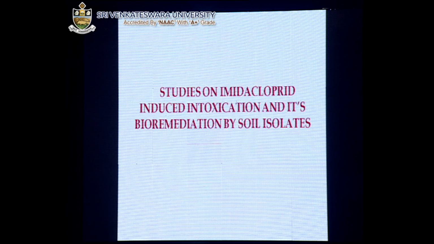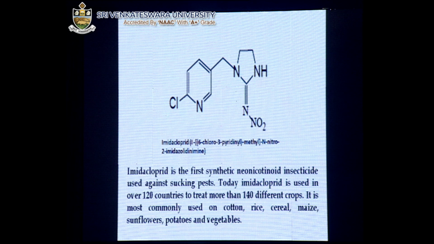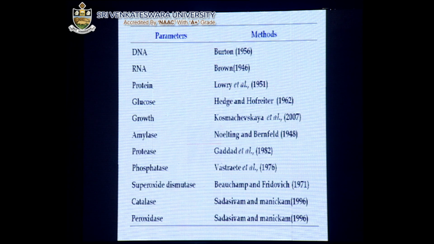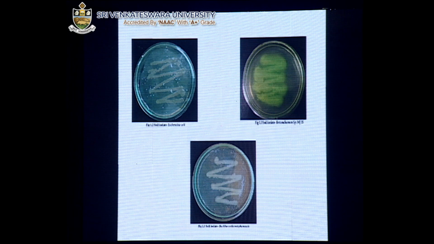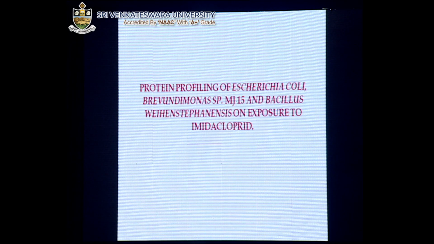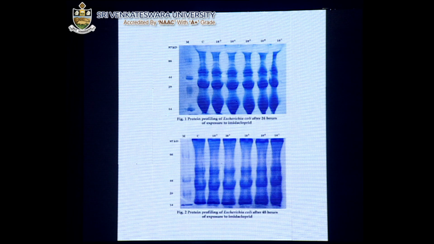Then we also studied another chemical, imidacloprid, where we also analyzed the degradation of these chemicals. This is bioremediation by soil microorganisms. This is another very dangerous chemical that farmers use, and we analyzed all those things. We cultured, and ultimately we also started analyzing the protein again. This is also a very dangerous chemical, and here what we observed is that the plasmid is responsible for the degradation